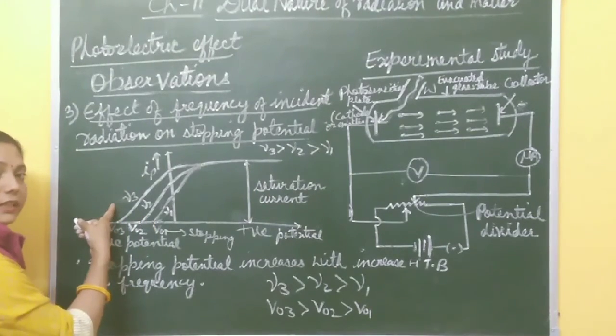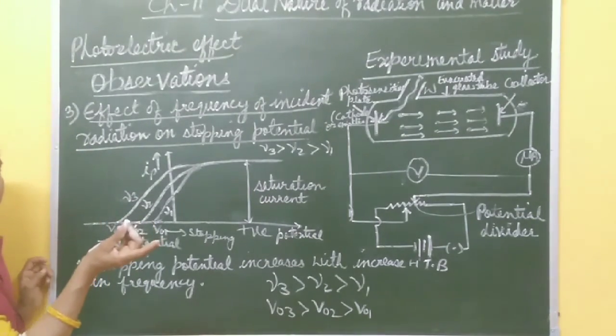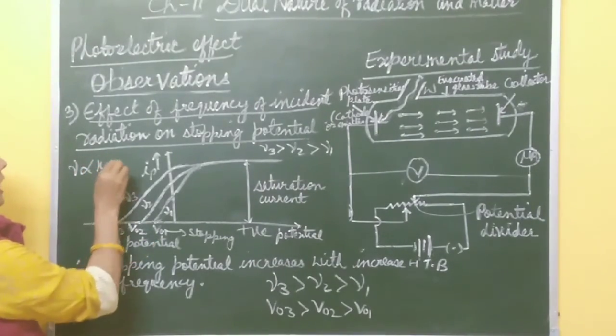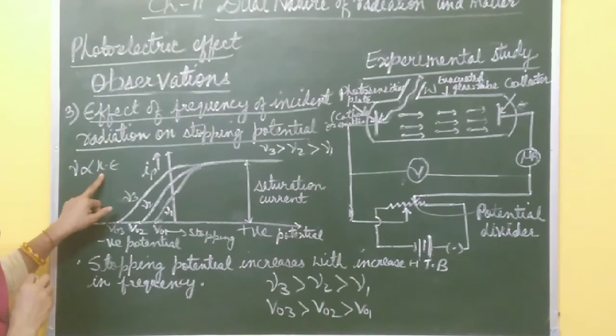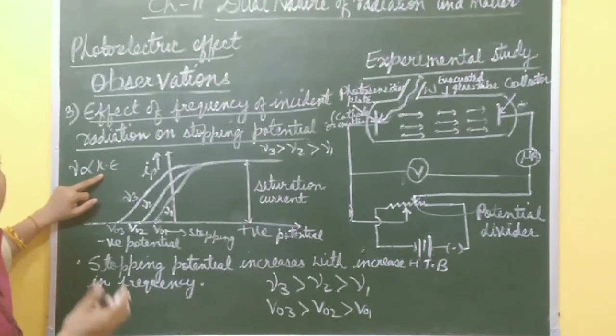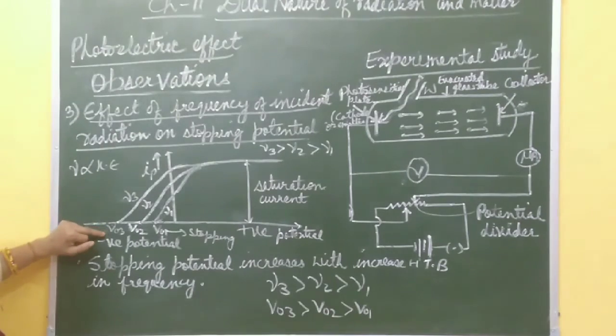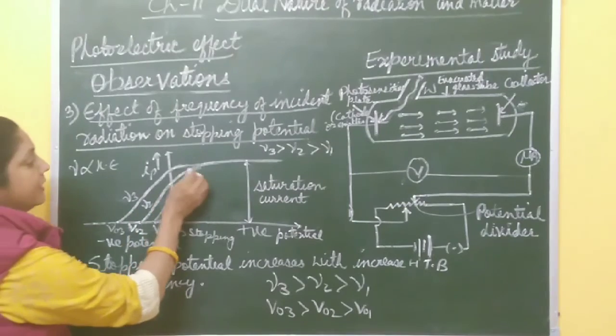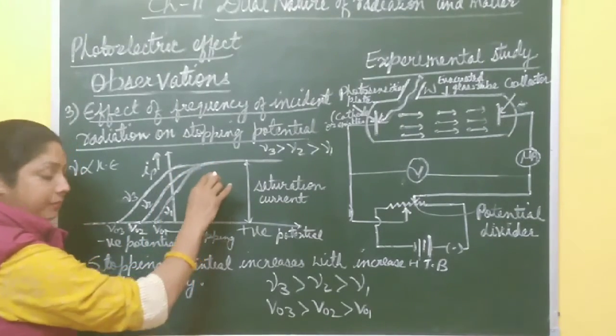Frequency is directly related to kinetic energy, and if kinetic energy of electrons increases, then more potential is required to stop the electrons so that the current becomes 0. So with the increase in frequency, stopping potential also increases. The graph is like this, but saturation current remains the same.